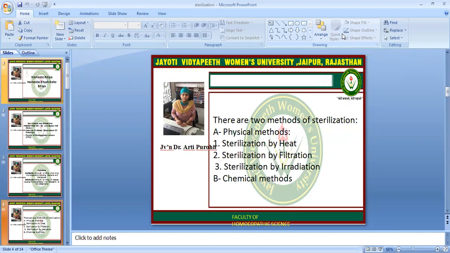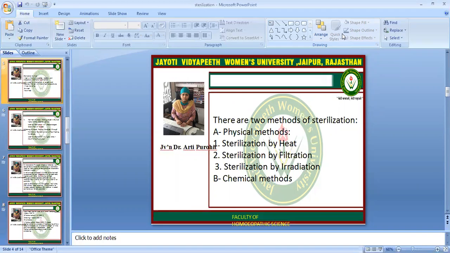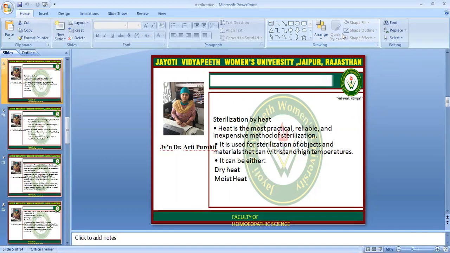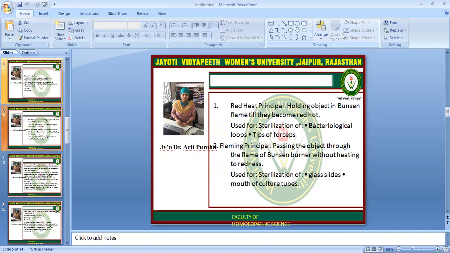There are two methods of sterilization. One is the physical method: sterilization by heat, sterilization by filtration, and sterilization by radiation. Second is the chemical method. Sterilization by heat: heat is the most practical, reliable, and inexpensive method of sterilization. It is used for sterilization of objects and material that can withstand high temperature. It can be either dry heat or moist heat.